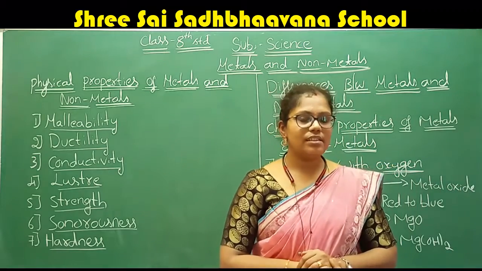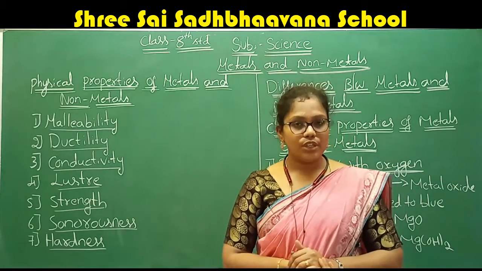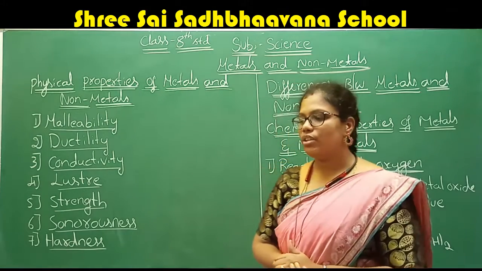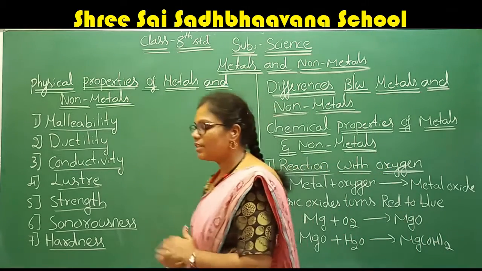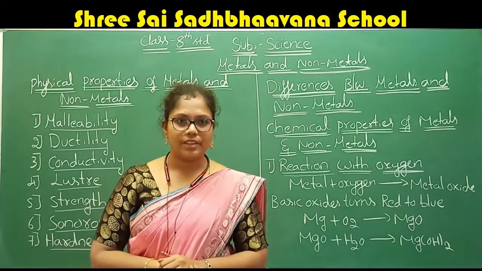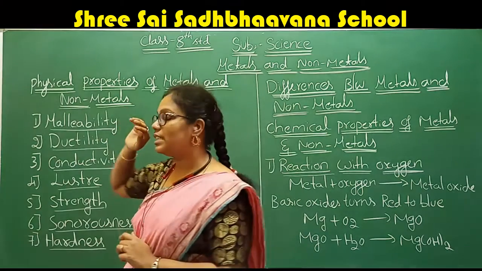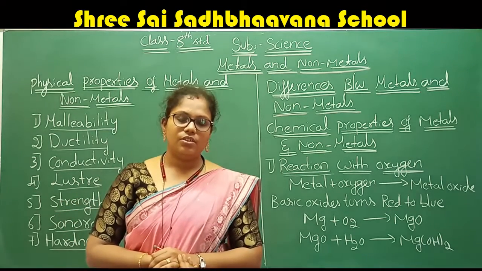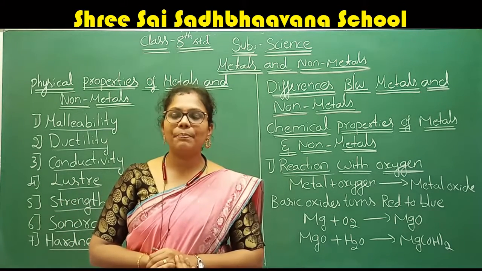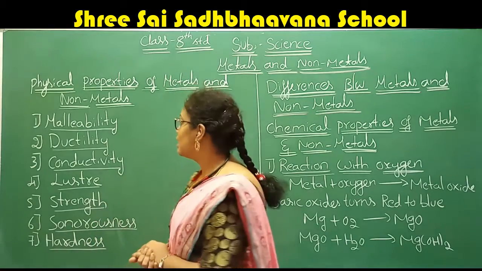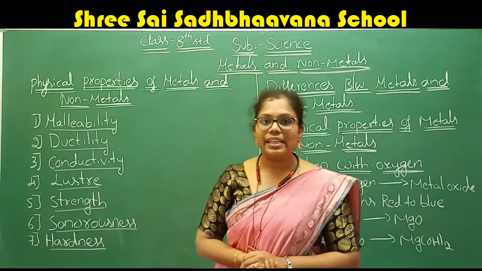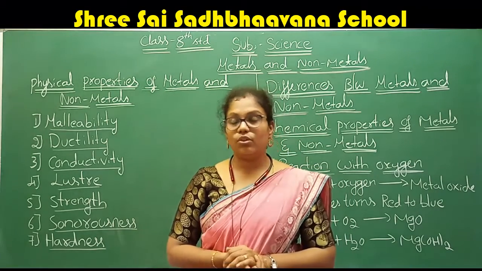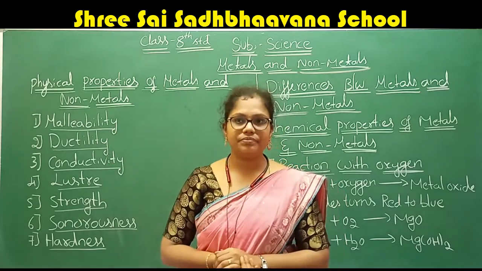After discussing some of the physical properties, now we are going to discuss the chemical properties of the metals. In the last class I said what the difference is between the physical property and the chemical property. What does physical property mean? The property which tells about a temporary change. That type of property we know as the physical property.